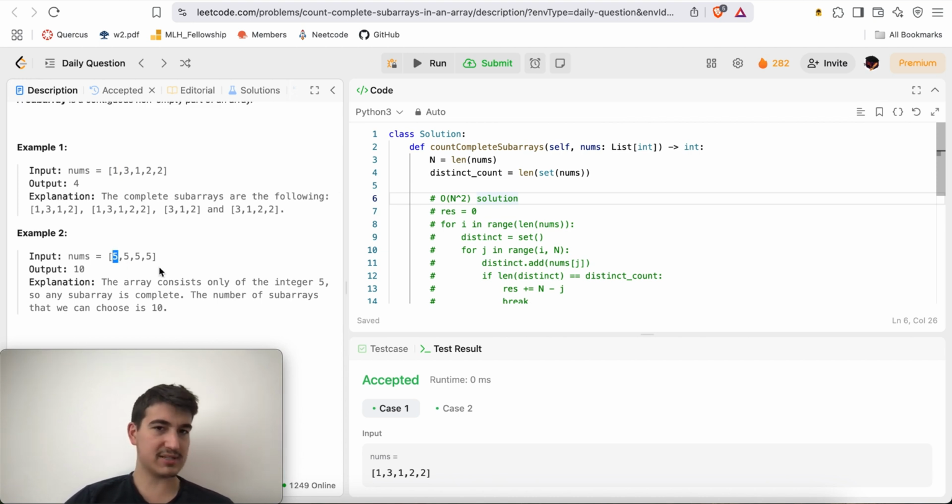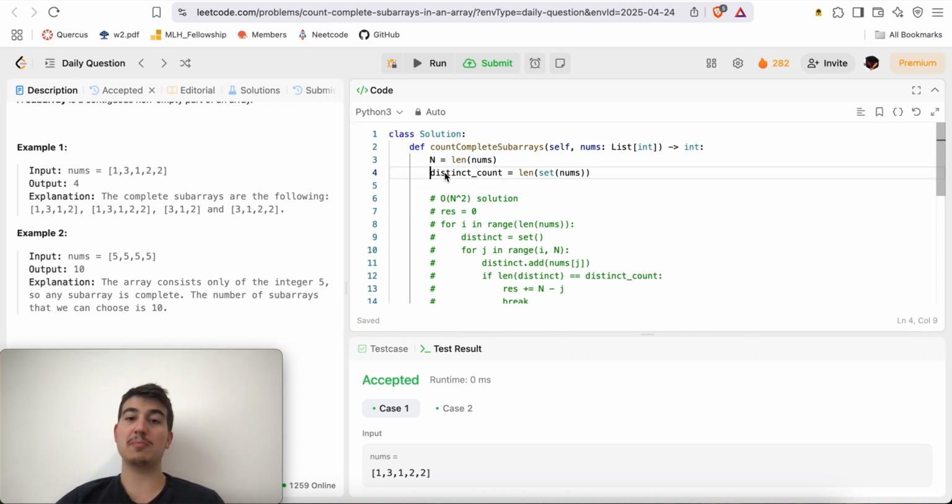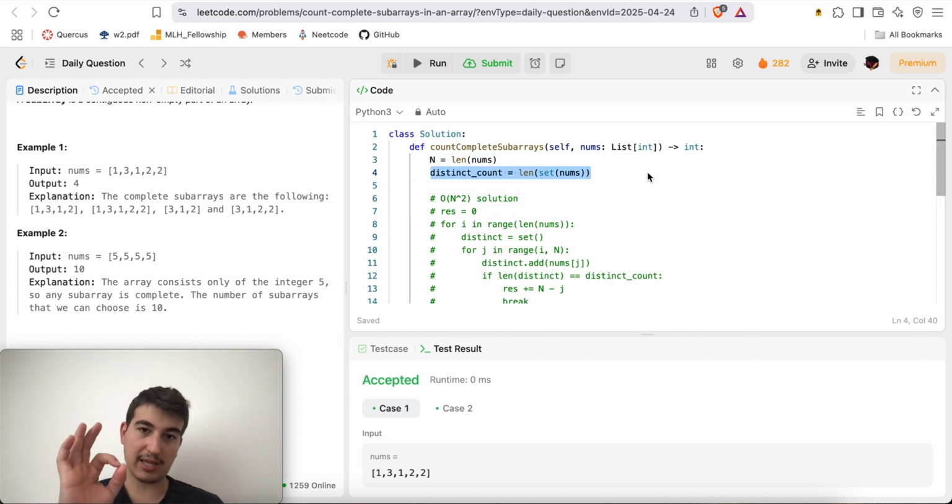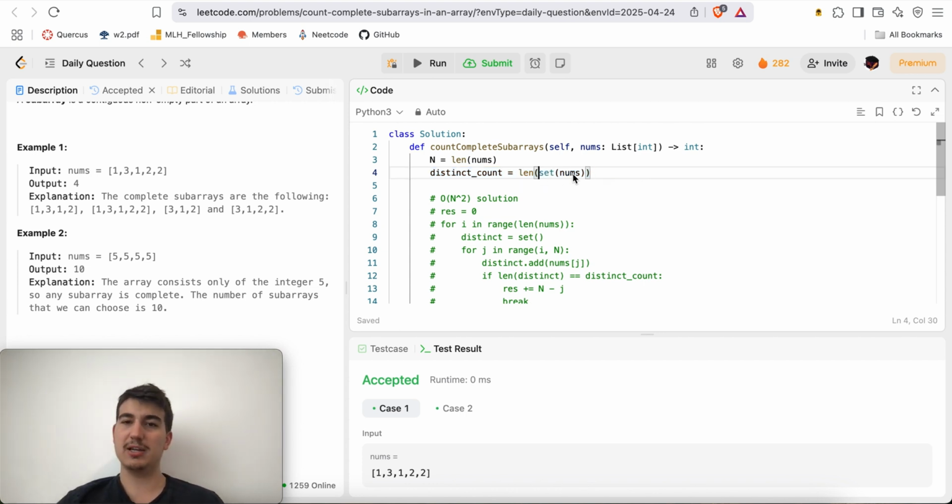And here, 5 is indeed valid, because there's only one distinct unique element, which is 5, so an array even of length 1 with just 5 is valid. So is this array, and this array. In fact, every single subarray of nums here is valid. So the very first thing I did is grab the length of nums, but more importantly, the number of unique elements, the distinct count, which is nums converted into a hash set, so you only get the unique values, and just grab the length of that. That'll be the total number of distinct elements in nums.